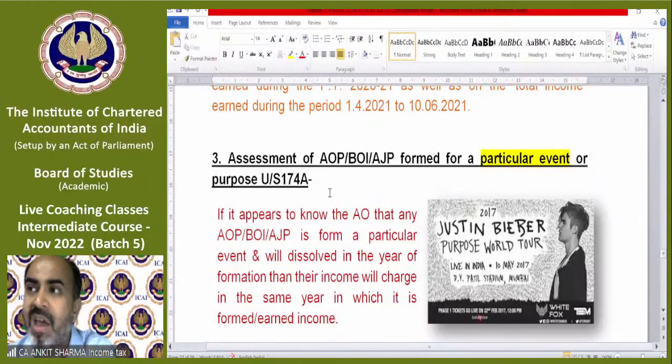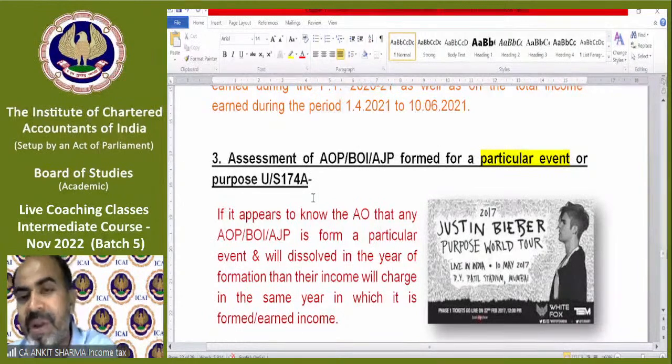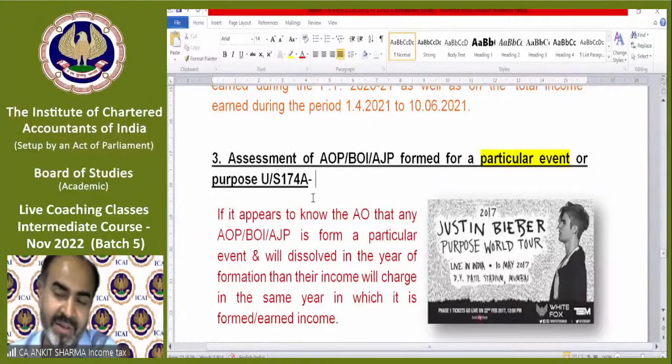Like if we are organizing an event, any music concert, and we form an AOP, BOI or AJP, and it will be dissolved in the same year after the concert, in that case, we need to pay tax before dissolution in the same previous year, because in the next year after dissolution, it will be very difficult to find the person who arranged that performance and collect tax.